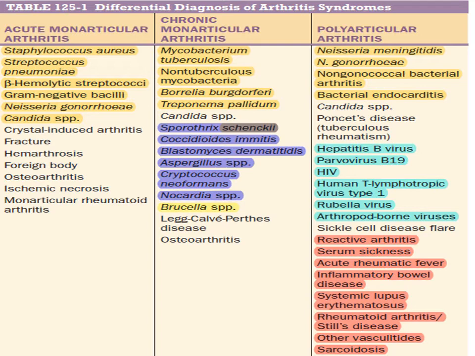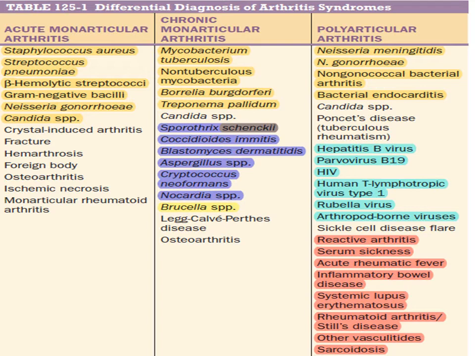Chronic monoarticular arthritis can be because of Mycobacterium tuberculosis, non-tuberculous mycobacteria, Borrelia burgdorferi, and Candida species, and fungi like Sporothrix schenckii, Coccidioides immitis, Blastomyces dermatitidis, Aspergillus species, Cryptococcus neoformans, Nocardia, and also Brucella species.